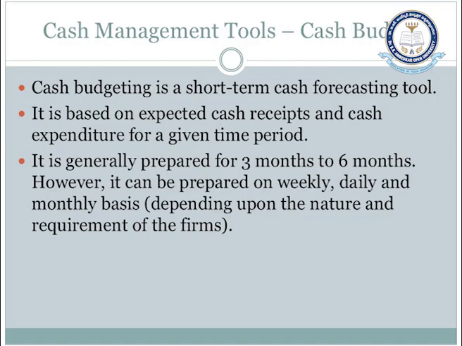So cash budgeting is a short term cash forecasting tool, which aims at determining what all the cash receipts and what all the cash payments will be, which can be projected or forecasted over a period of time. So it is basically based on the expected cash inflows, that is in the form of cash receipts, and cash expenses or cash outflows for a given period of time.